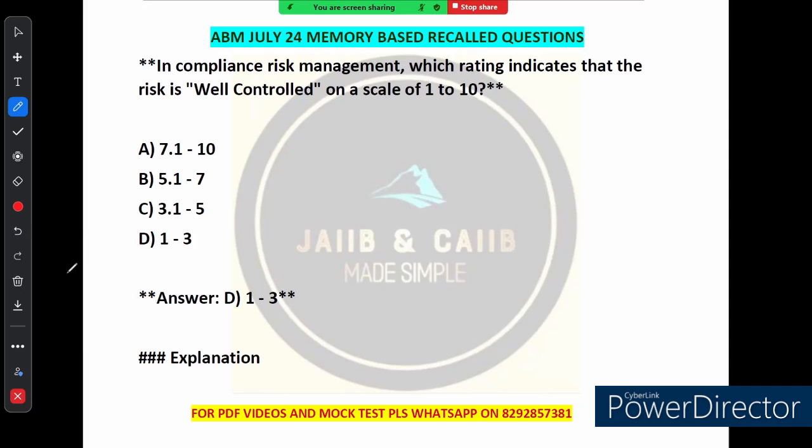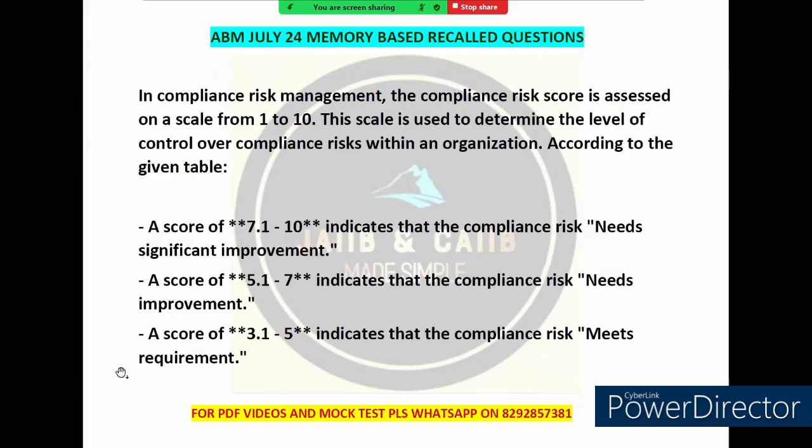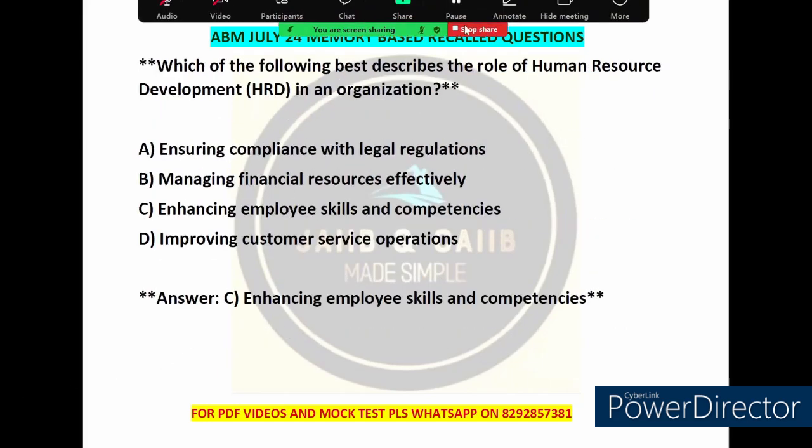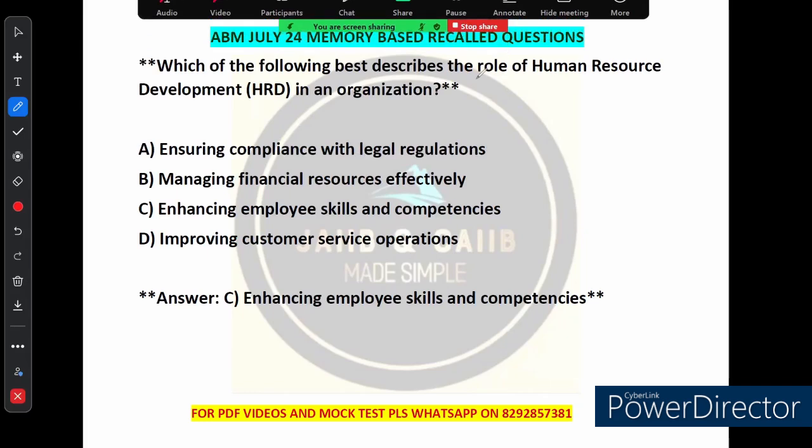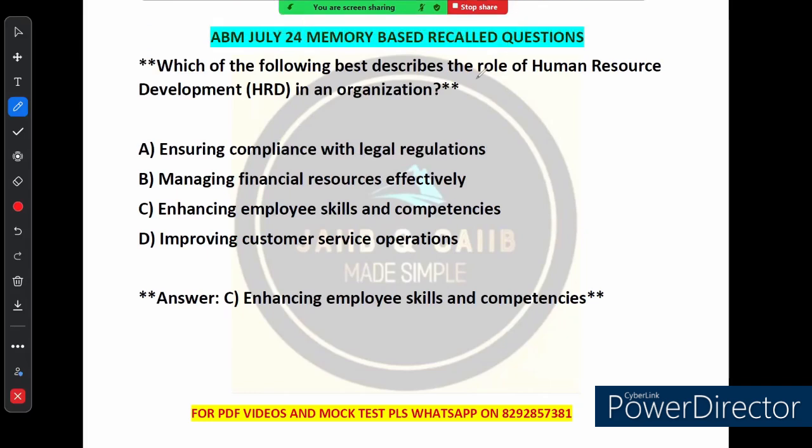So this question says, which of the following best describes the role of human resource development in an organization? Right, very good question it is. So we are talking about the role of HRD in an organization.